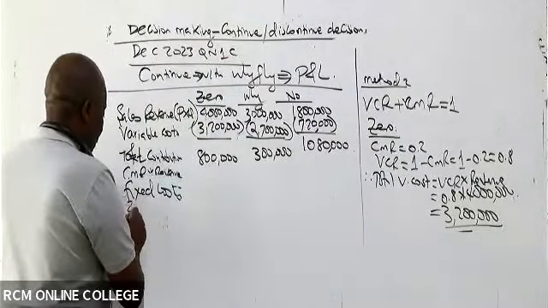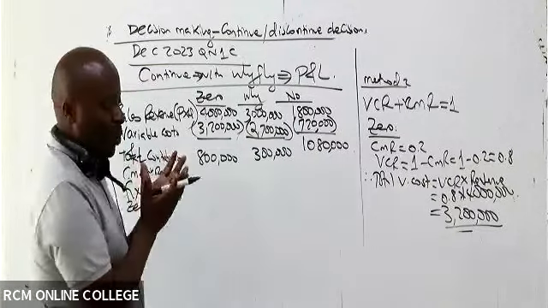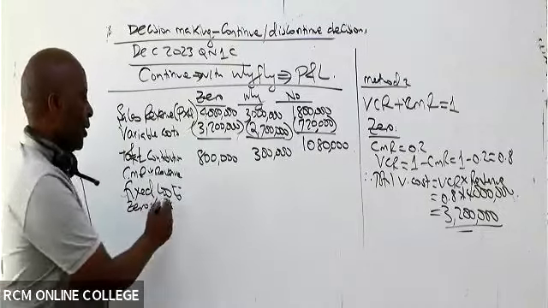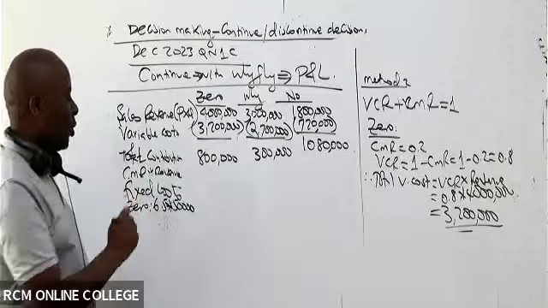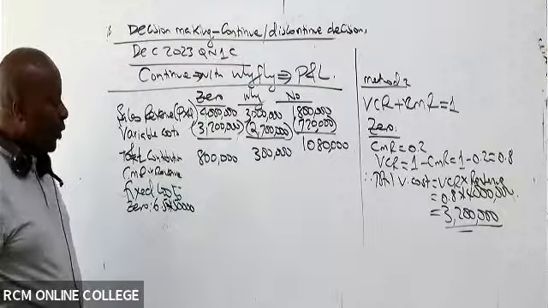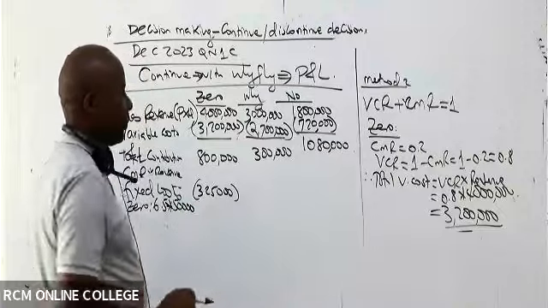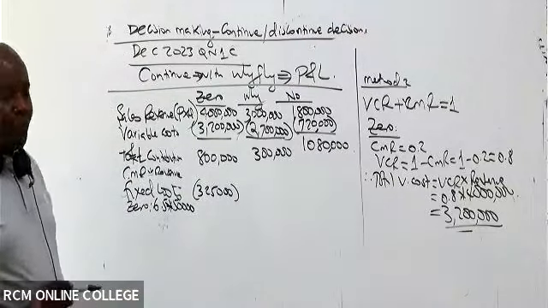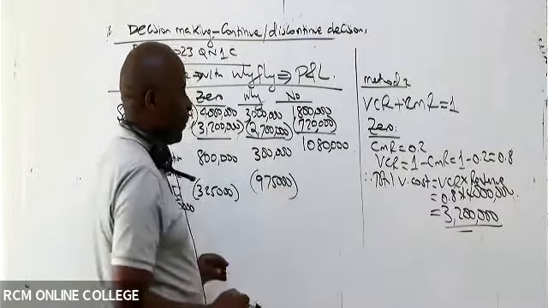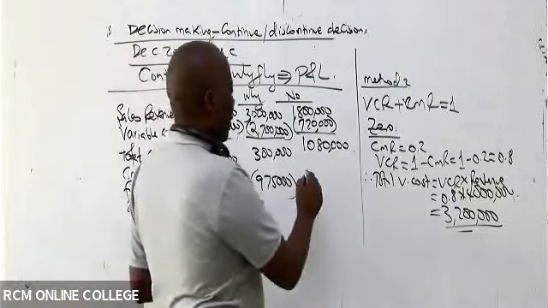So give me the fixed cost for 0. For 0, it will be 6.5. Do we know how many units of 0 are being produced? 50,000. So that will give us the fixed cost: 325,000. Then 975,000, and 390,000.